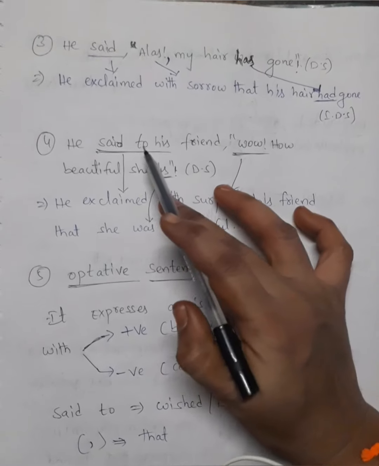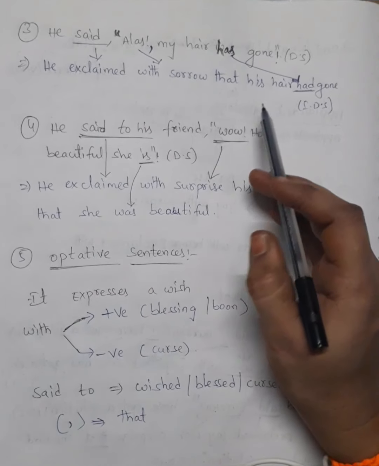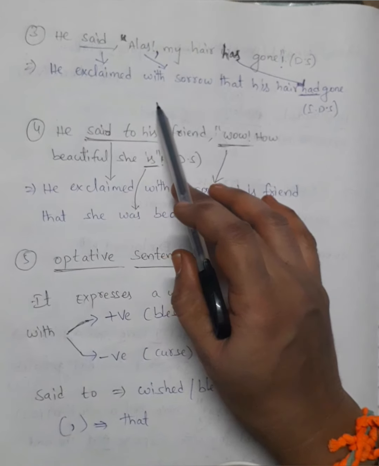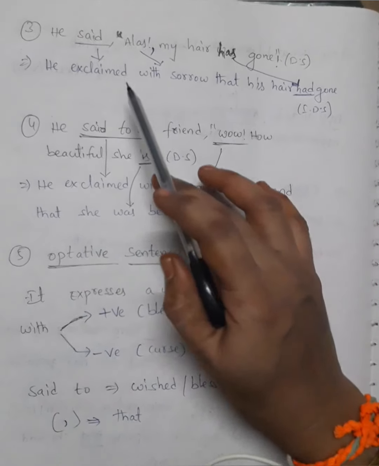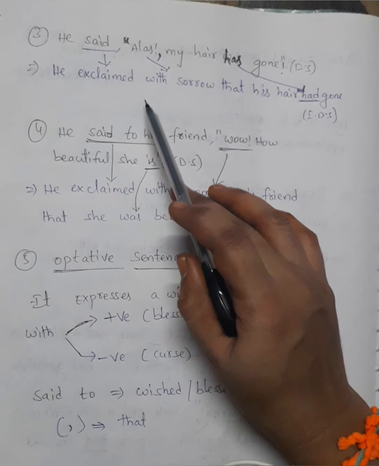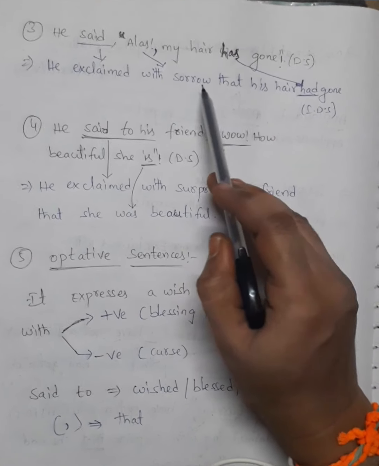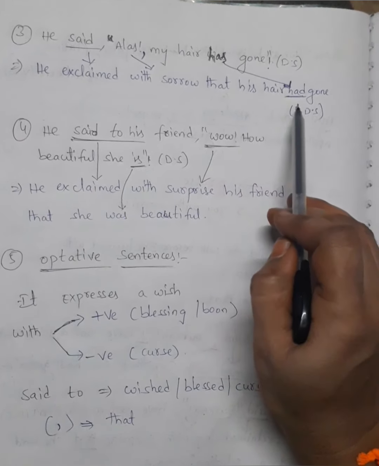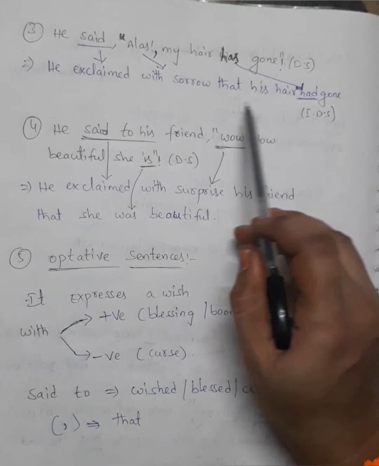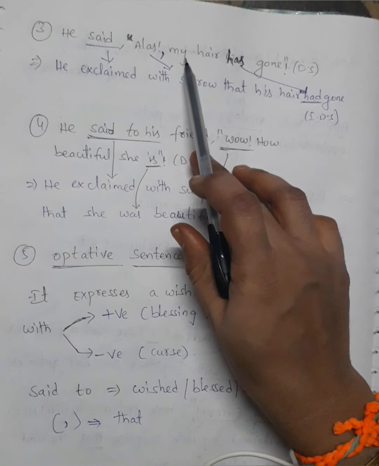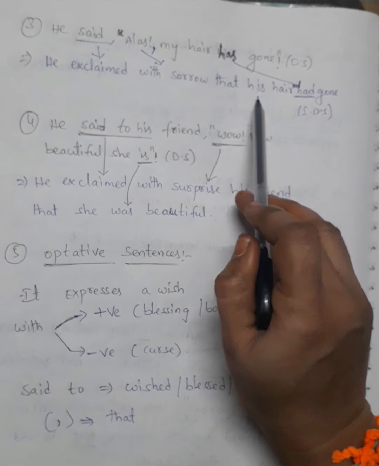Next example. He said, alas, my hair has gone. It's a direct speech. He exclaimed with sorrow that his hair had gone. It's an indirect speech. Here said to will become exclaimed. Alas means with sorrow. Exclaimed with sorrow that his hair, has' past form is had, had gone. My means here his, as the pronoun form for he is his.